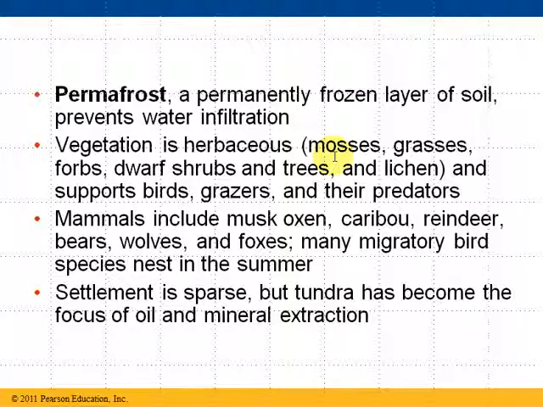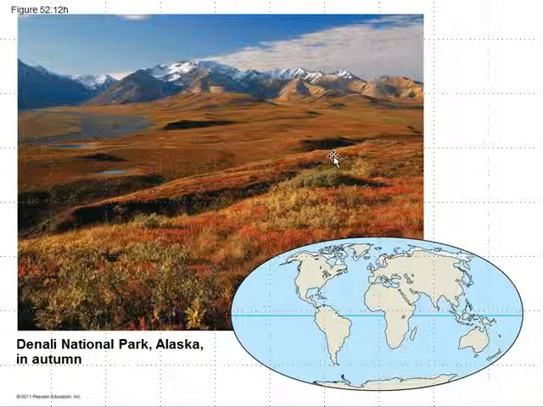Not a lot of humans live in the tundra areas of the world, but we do have a lot of mineral and oil exploration, and so there are some cases where we have done some damage to this part of the world because we've gone in and dug up minerals or drilled for oil and that type of thing. Here's a good example in Alaska, Denali National Park. This is in the autumn, and so you can see the tundra. Not a lot of large plants there. Everything tends to be low to the ground, and remember, they can't have very deep roots because of the permafrost.